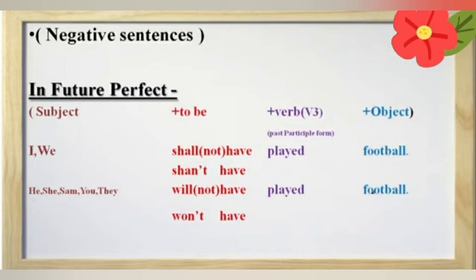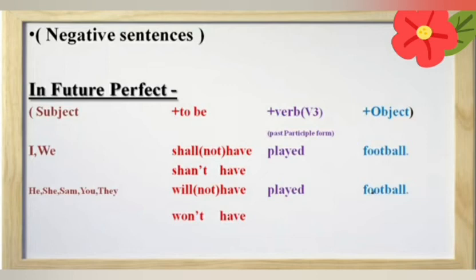And when we are going to make negative sentences in future perfect tense, we always use not in between shall and have or will and have. So the structure is subject plus shall not have or will not have plus third form of verb plus object.